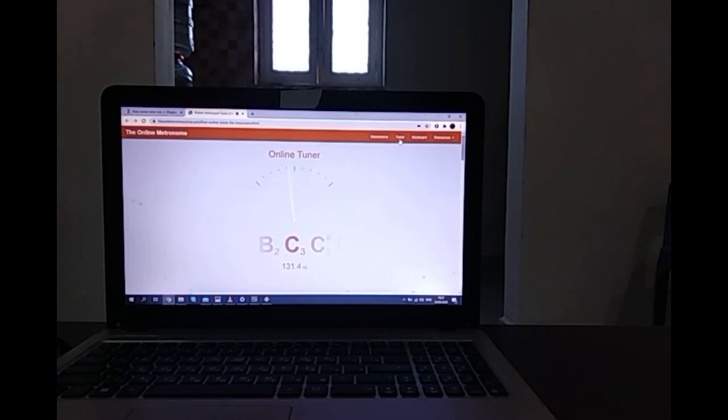And use a tuner with a pointer, that must be a tuner with a microphone. Just Google online tuner with microphone. So showing A, 5 fingers, showing B. If you like particularly that online tuner I've just shown you, it is called theonlinemetronome.com.